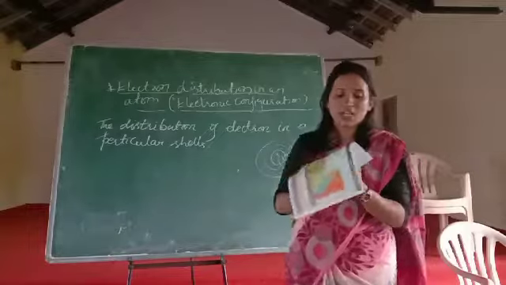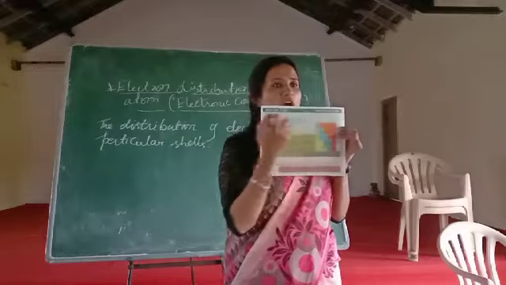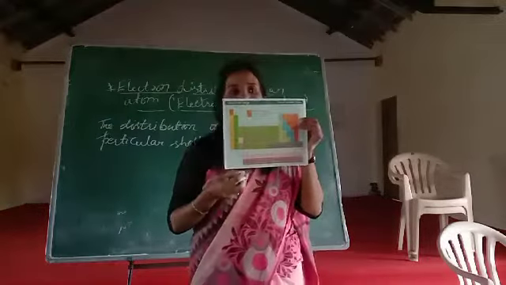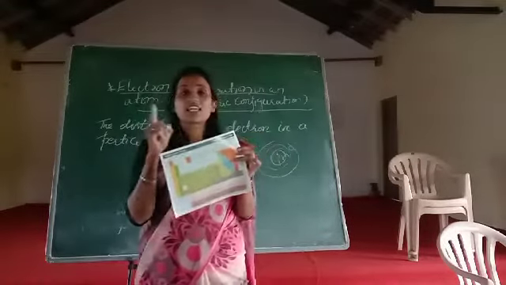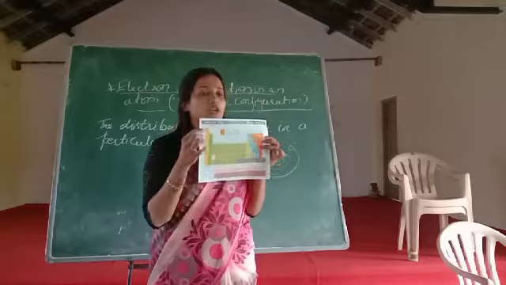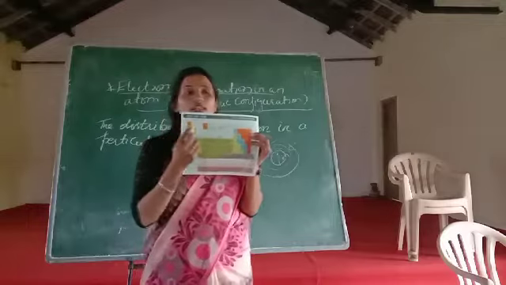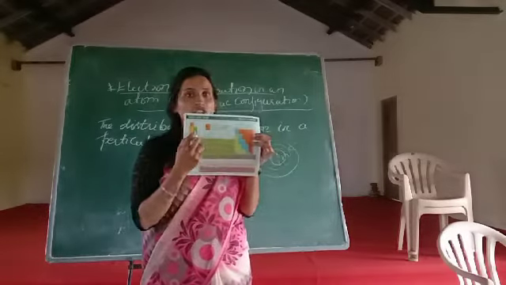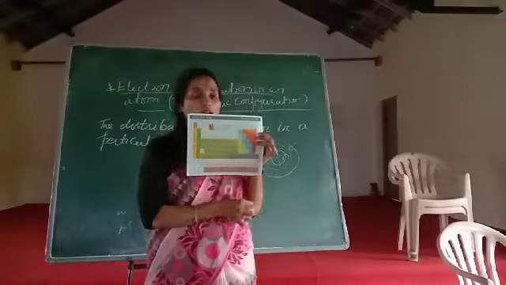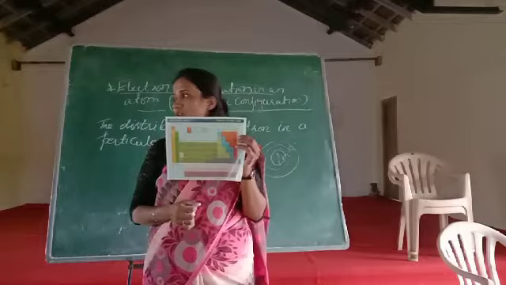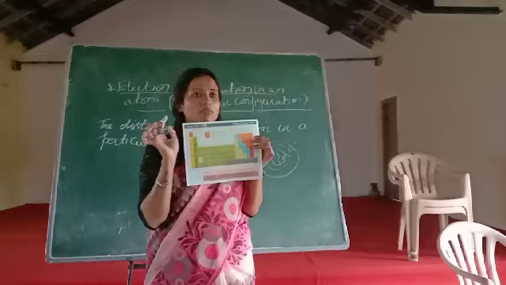Okay, so listen here. For example, the first element, number 1, is hydrogen. Here number 2, helium. You have to read like this, not vertically. We have to read in a horizontal form. Which is the first element that exists on earth? Hydrogen. The second element, helium. The third element, lithium. The fourth element, beryllium. Like this, children, see, we have 118 elements which exist on earth. Understood? So these elements have proton, neutron and electron.